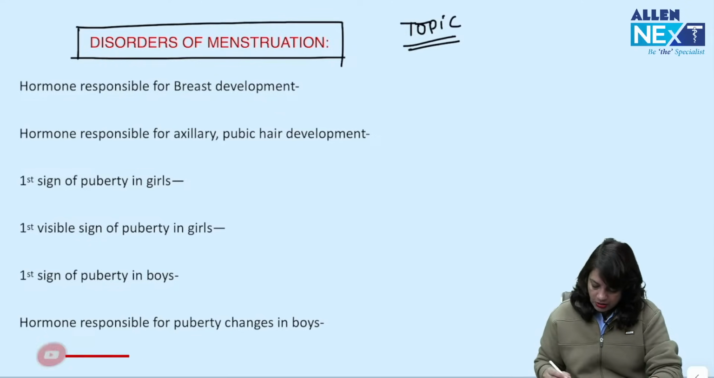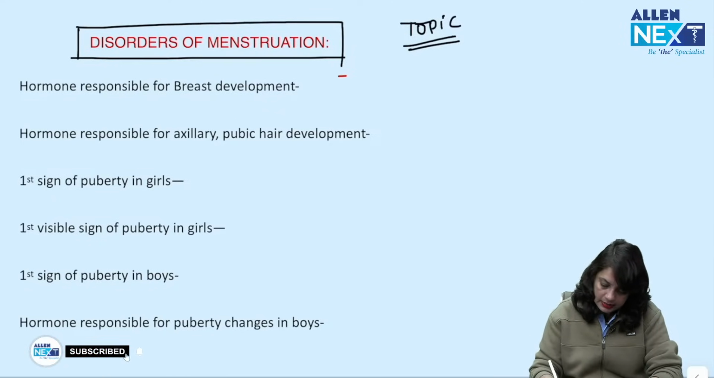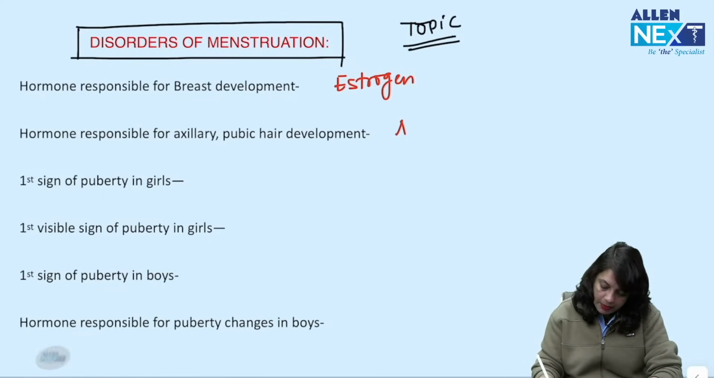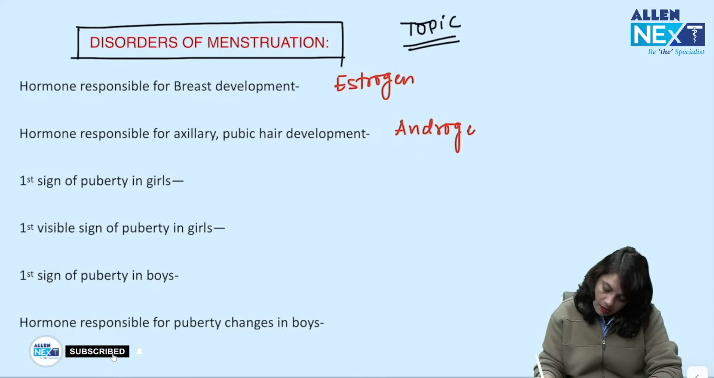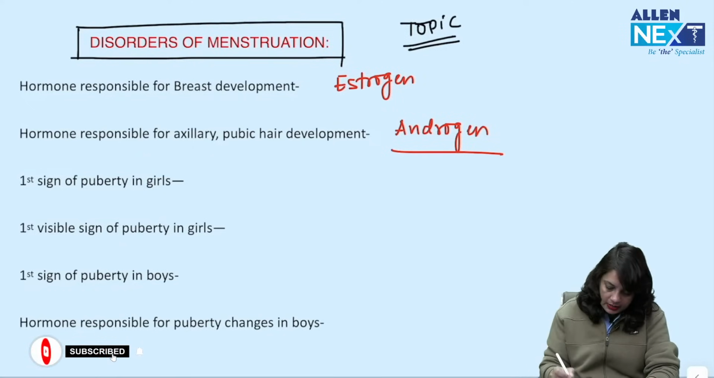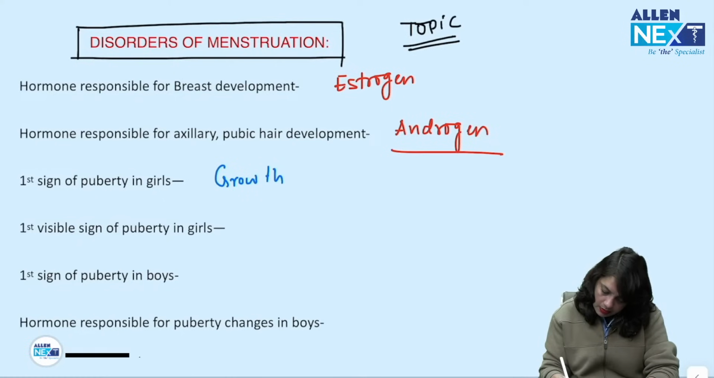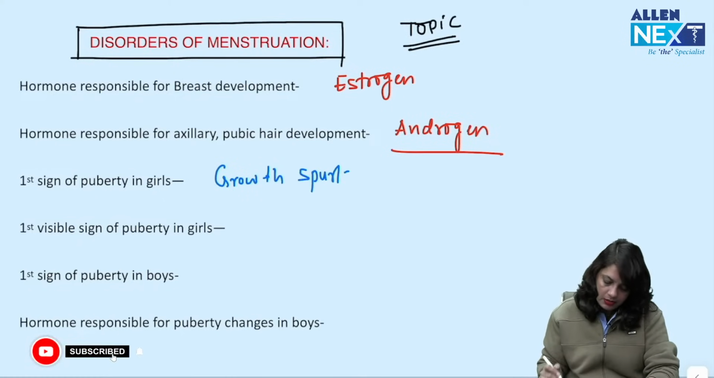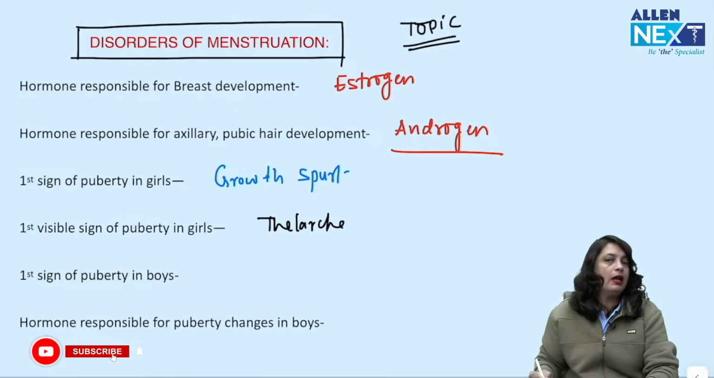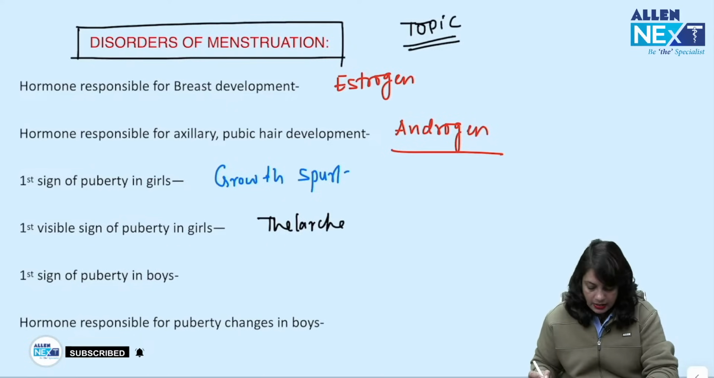Now, the hormone responsible for breast development is estrogen. The hormone responsible for axillary and pubic hair development is androgen. Hence, in cases of androgen insensitivity syndrome, axillary and pubic hair are absent. The first sign of puberty in girls is growth spurt, but the first visible sign of puberty in girls is thelarche, that is the breast development.